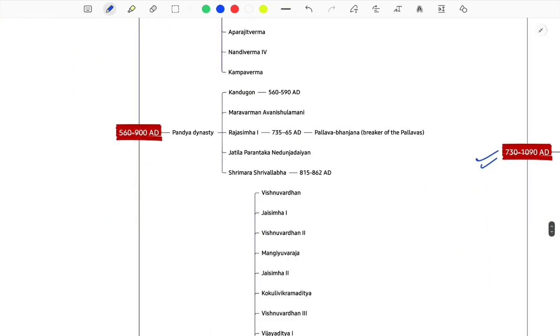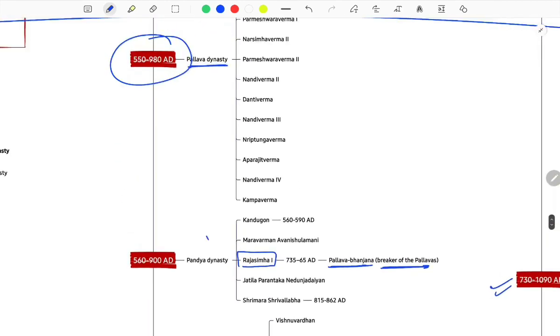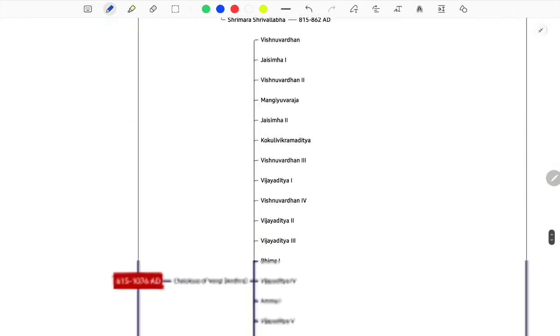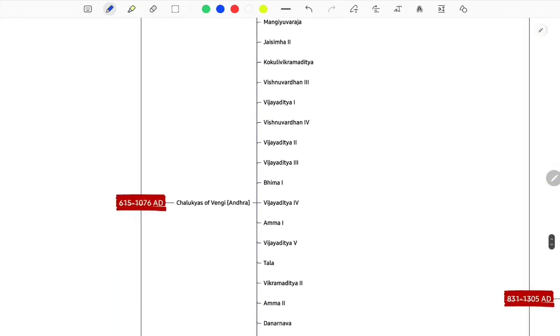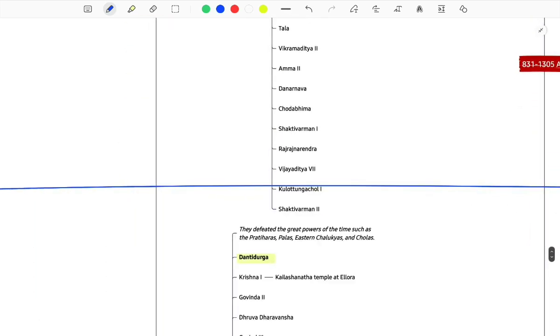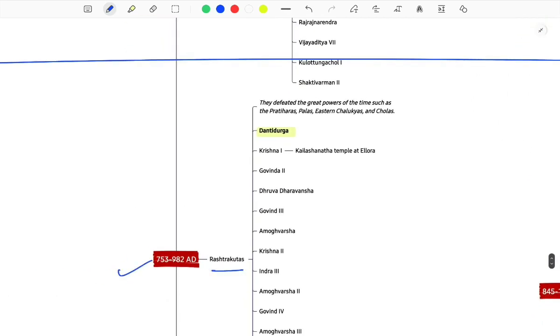Then we have the Pandya dynasty. There is a king in the Pandya dynasty, Rajasimha I, known as Pallava Bhanjana, breaker of the Pallavas. So these are the things. A lot of things are mentioned, you can't remember everything, but I'm just citing the most prominent things which you must remember at any cost.